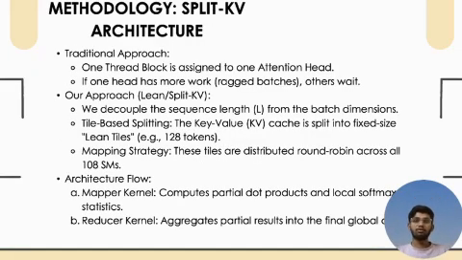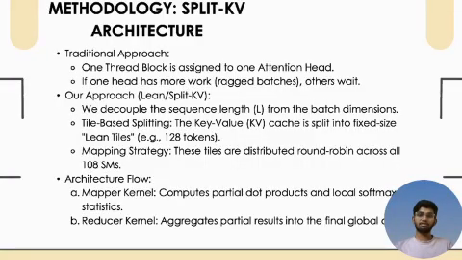Thanks, Anjali. Now that we understand why the tail effect hurts performance, I'll explain how our implementation solves it using our split KV architecture. In traditional attention implementation, there is a rule: one attention head equals one thread block. This means if you have a batch size of 1 and 32 heads, you can only launch 32 blocks of work. On an A100 GPU with 108 streaming multiprocessors, this leaves 76 streaming multiprocessors completely idle.